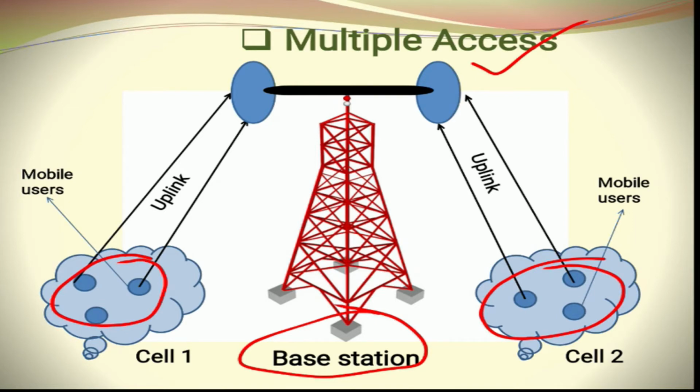Now if we look at this base station, its transceiving antenna has finite power and bandwidth also. And we know that every mobile user, they may be from cell 1, cell 2, or any number of cells around that base station, who all want to access the base station. That means they want to transmit their signals to the base station, from where the signal is routed to other mobile users.